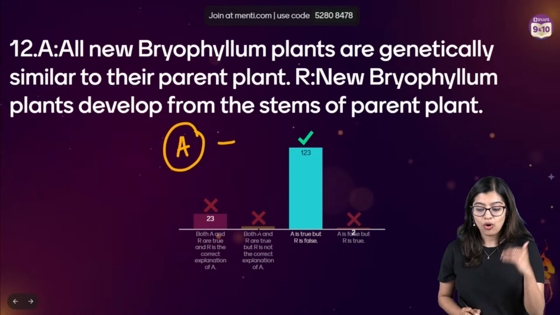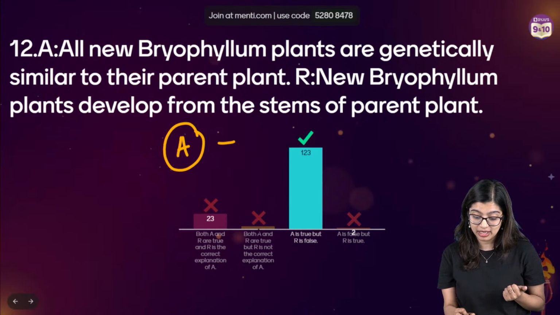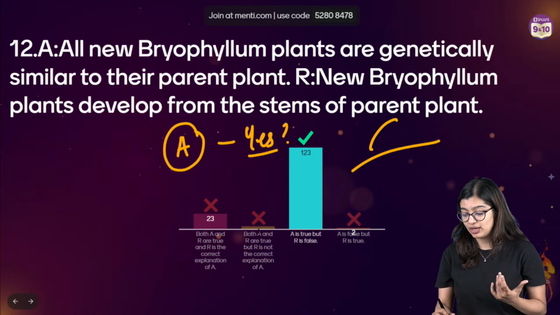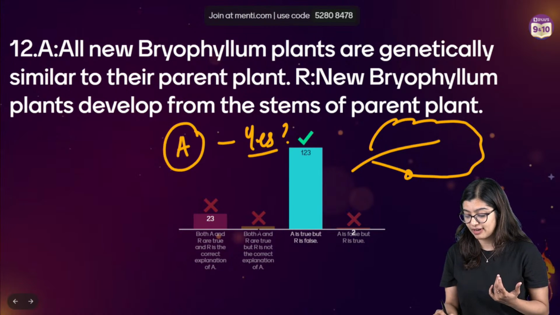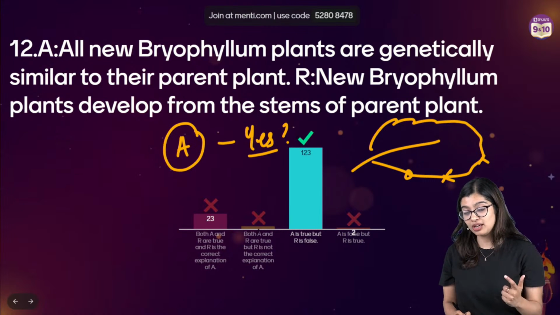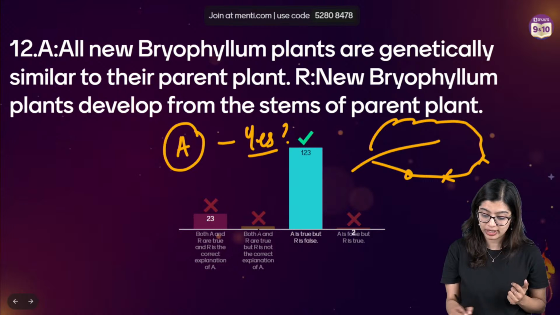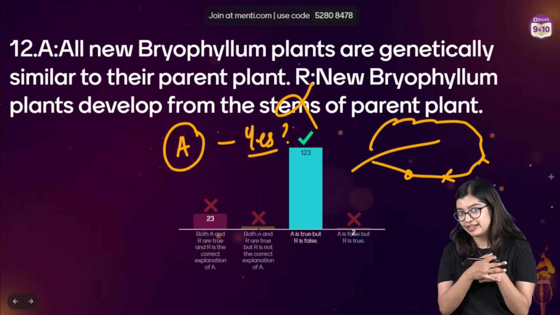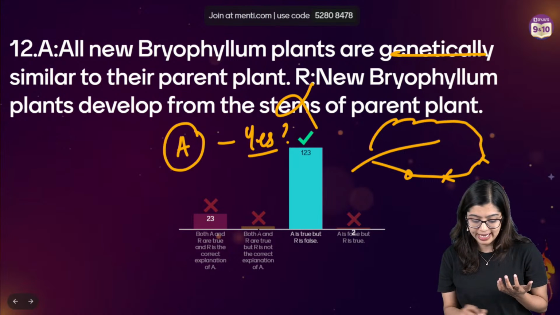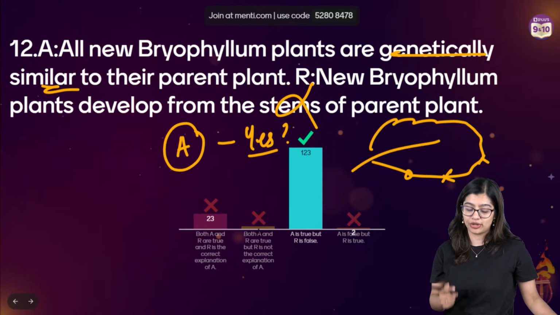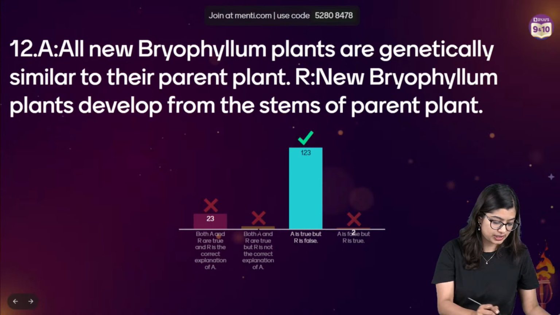Now, in this particular case, it's very direct. Assertion statement: all bryophyllum plants are genetically similar. Yes. Why? Because in bryophyllum, there is vegetative propagation where from the notches of the leaf, new buds arise. Here, the mode of propagation is through the leaf and not through the stem. But because there is no involvement of gametes, it's asexual, so they are genetically similar or identical. Hence the correct answer is option C.